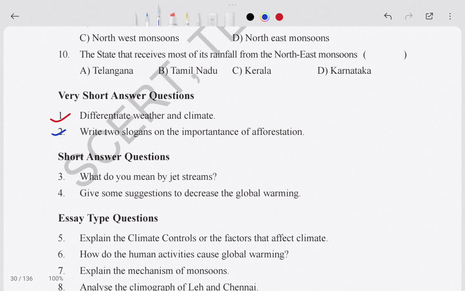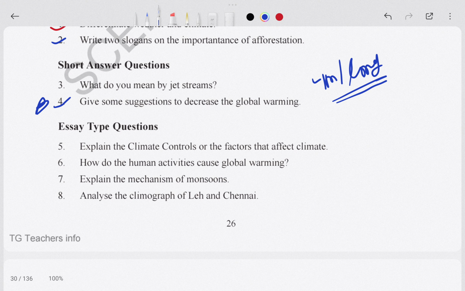Then after short answers: what do you mean by streams? Give some suggestions to decrease global warming. This is also important, it can be asked for 4 marks, otherwise it can be asked as a long answer question. Remember this. These are the easy types of questions.